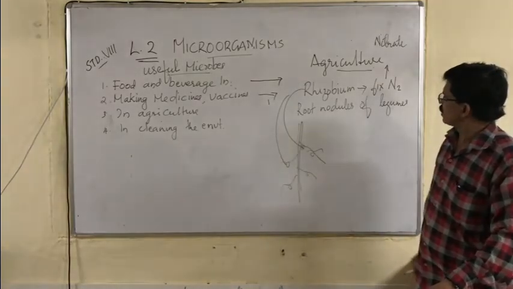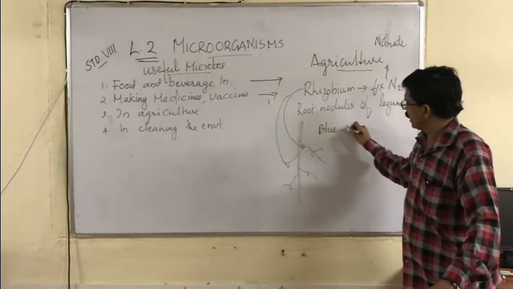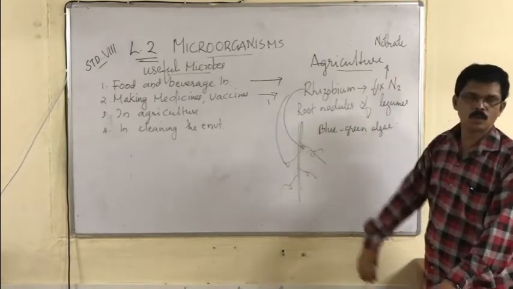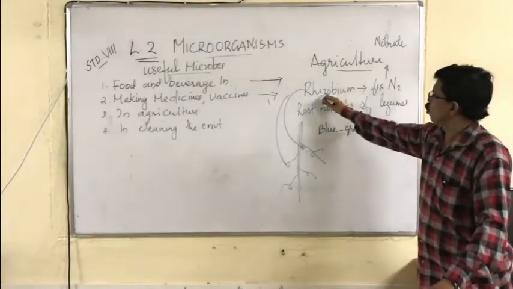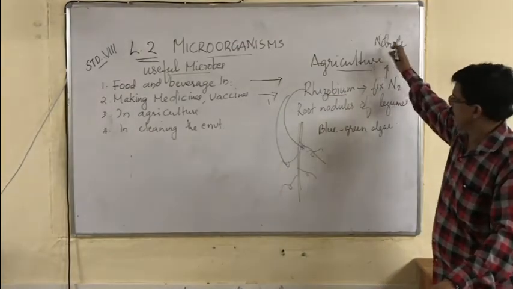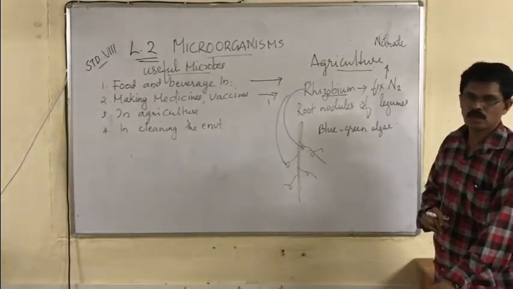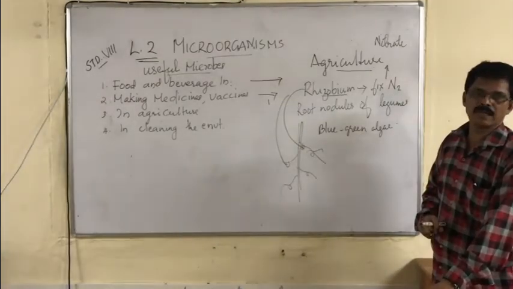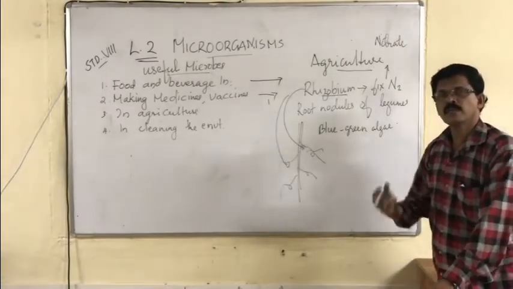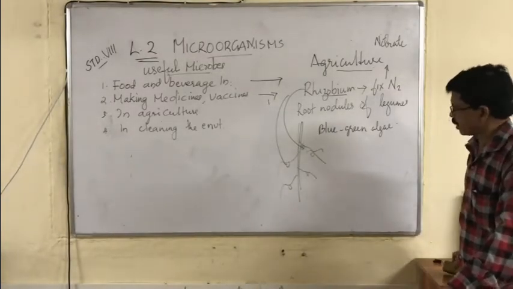So Rhizobium bacteria, then blue-green algae also. They also fix nitrogen. Blue-green algae and Rhizobium bacteria fix nitrogen and convert it to nitrate. That will be utilized by the normal plants. Nitrogen cannot be absorbed by the normal plants, but nitrate can be used up by the plants for making various products in them. And these are required. That is the use of microbes in agriculture.